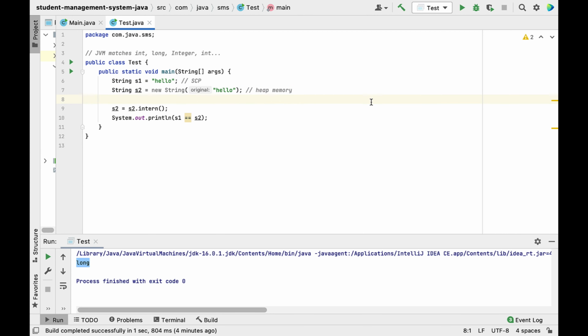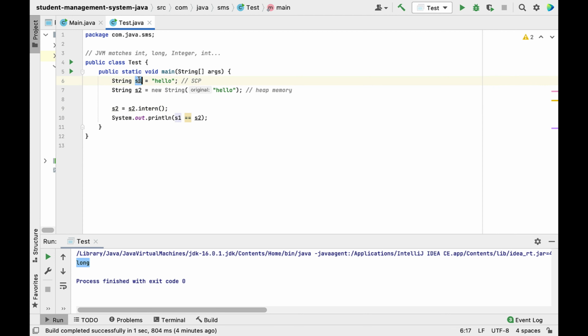But what the JVM does is check whether the same content, the same value, exists in the string constant pool or not. If it already exists, then it will simply point this reference to that object and return that reference. It won't store the same content again in the string constant pool. Okay, that is the important point, guys.